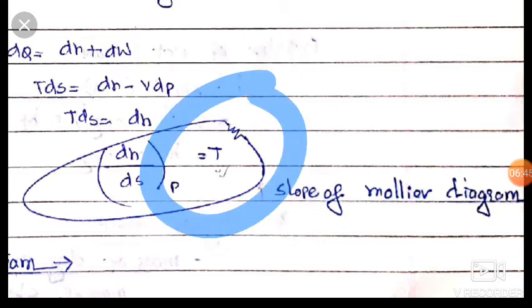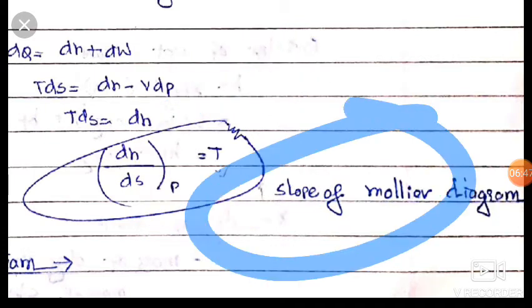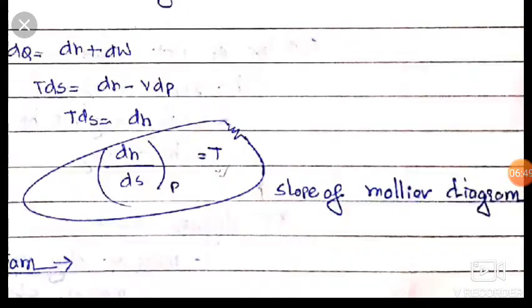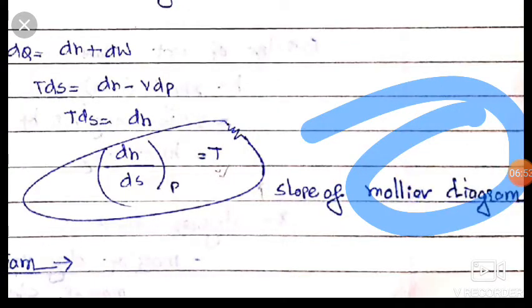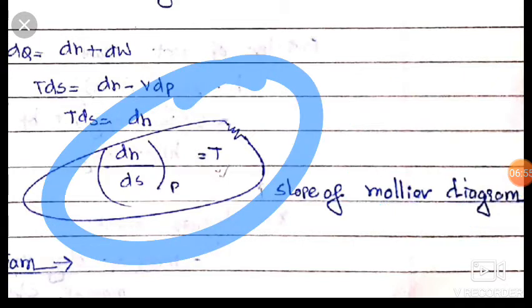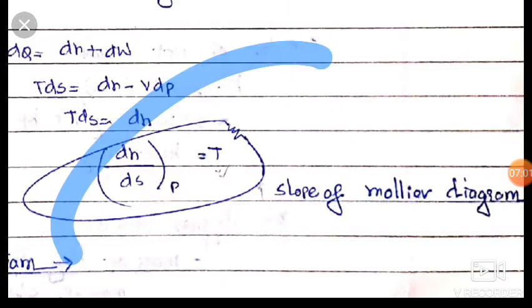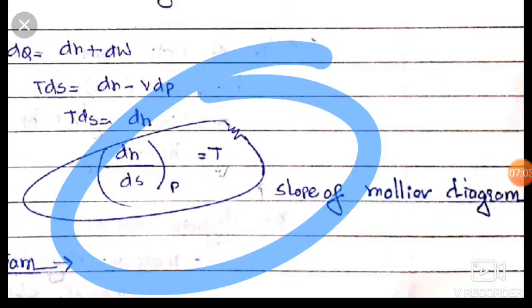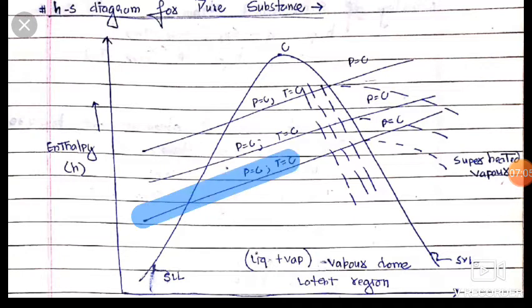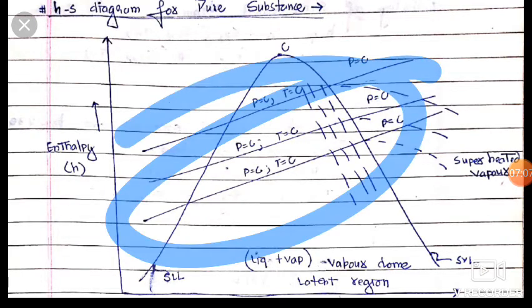This is the slope of the HS diagram, which is also called the Mollier diagram. Friends, keep it in mind. The slope of the HS diagram represents temperature. This is directly asked in the exam, so keep it in mind. Here pressure is constant, and temperature is the slope of the HS diagram.